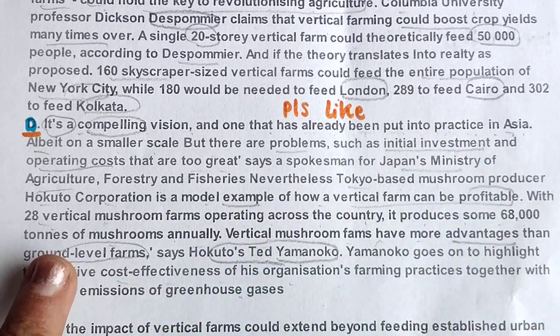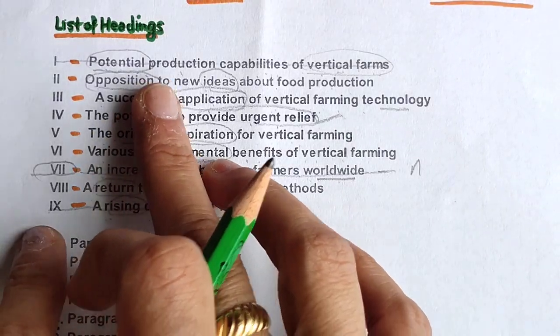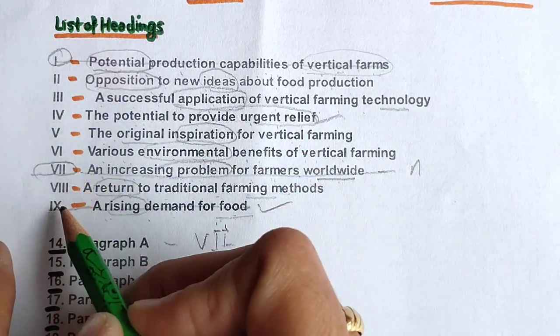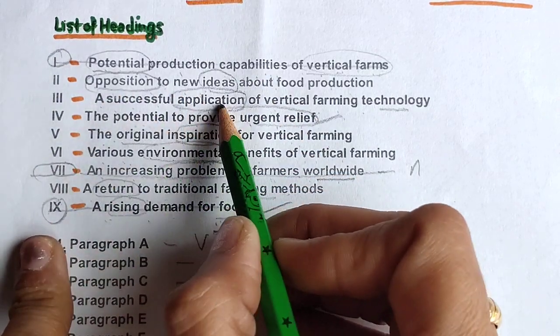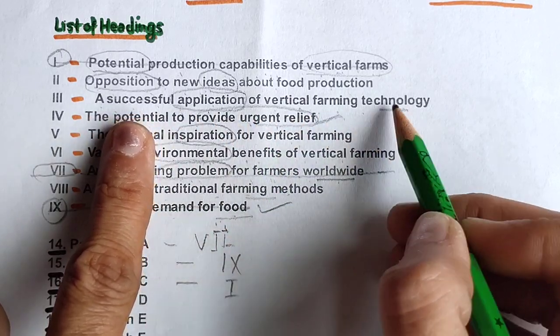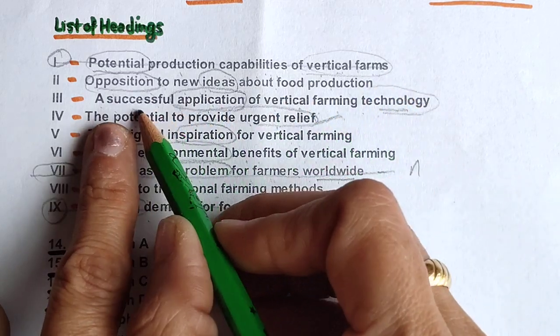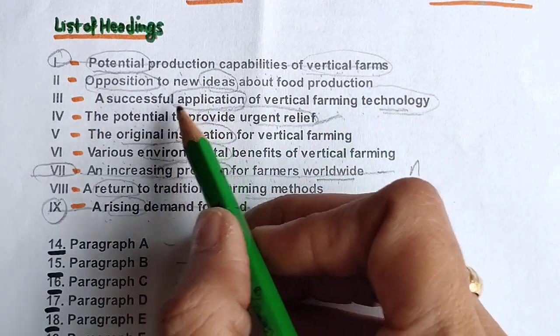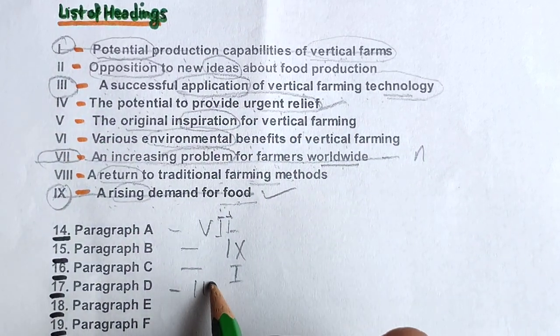So there was a heading, so you can see this we have done. Okay, this also, opposition, there was no opposition. Successful application of vertical farming technology, although technology as such was not there, they were explaining successful application by the mushroom industry also, they were just discussing it. So I will go with third.